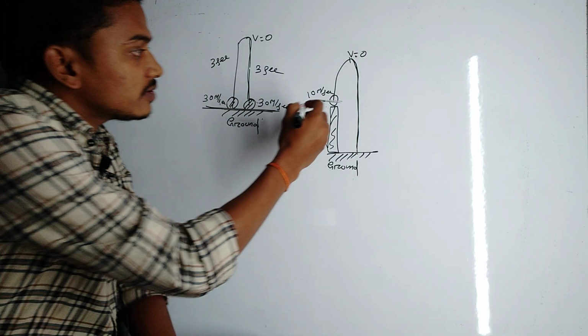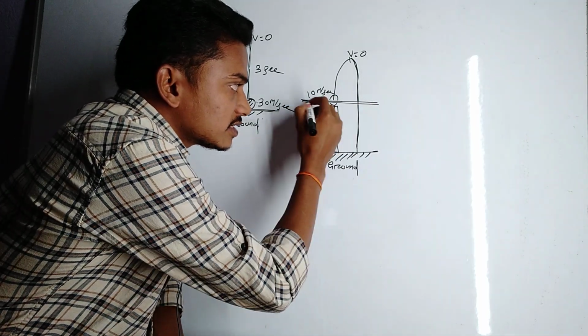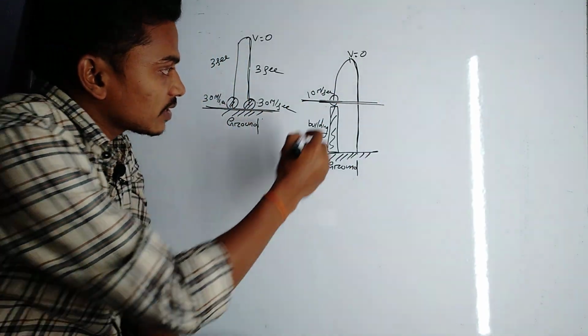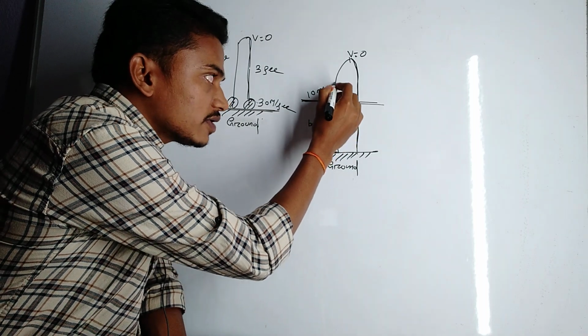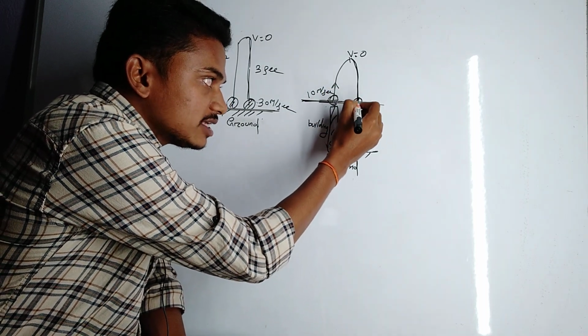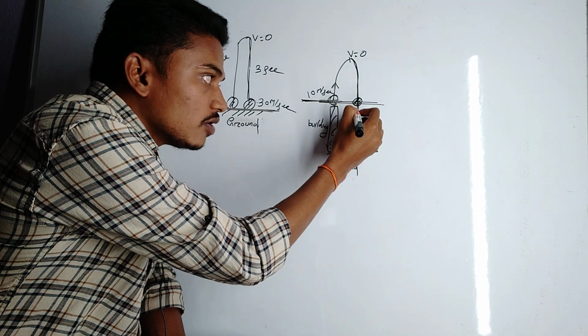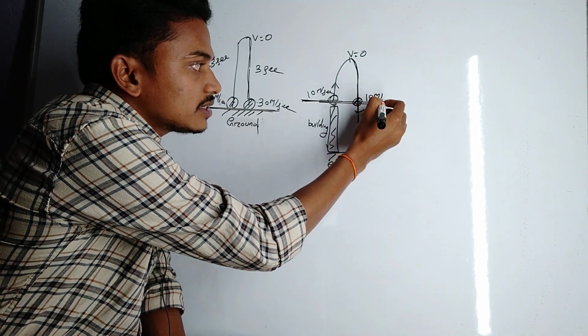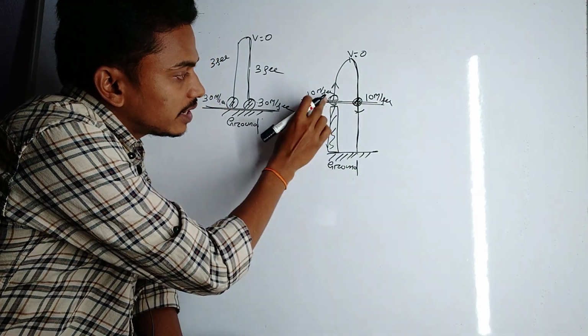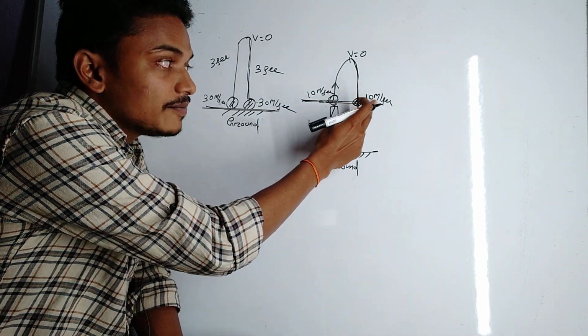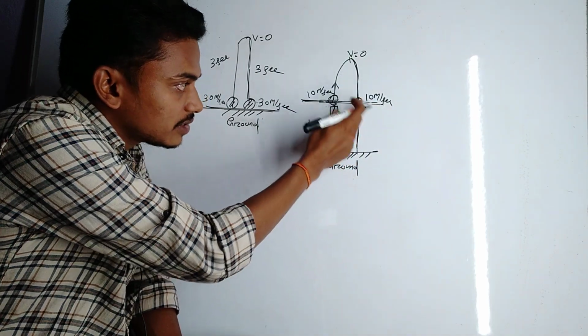You see here, at this same level, this speed is 10 meter per second. This is the upward speed, and at this point the velocity of the ball will also be equal to 10 meter per second in downward direction. This speed will also be 10 meter per second in returning time.